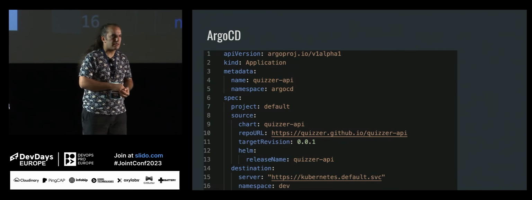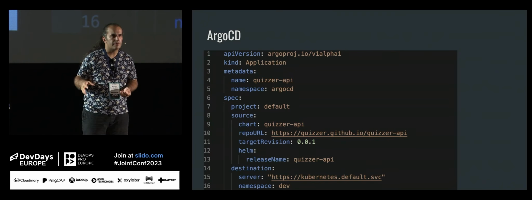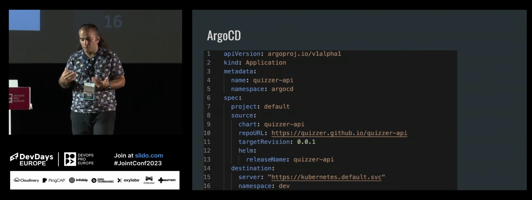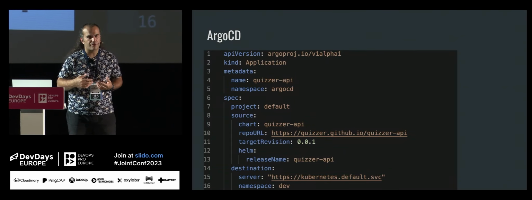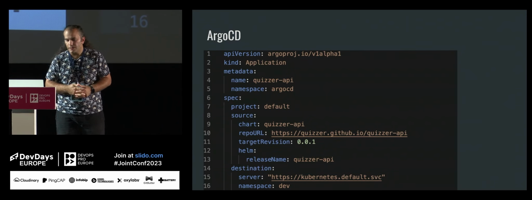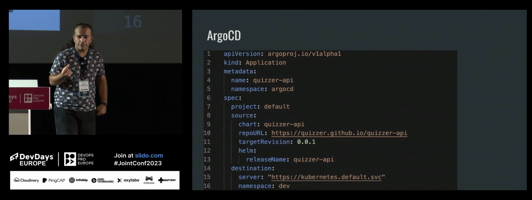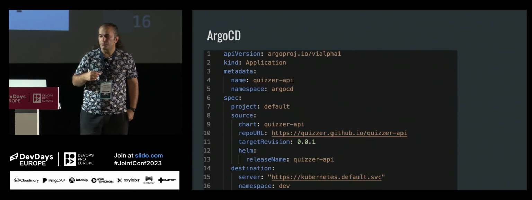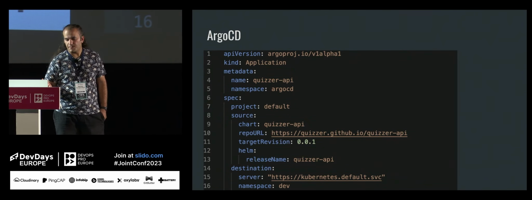So in Argo CD, you basically define a template, and once you install Argo CD, this custom resource definition will also be installed. You can see them in your Kubernetes environment. Here I am saying that there will be an application which is named Quasar API, it will be in the Argo CD namespace.